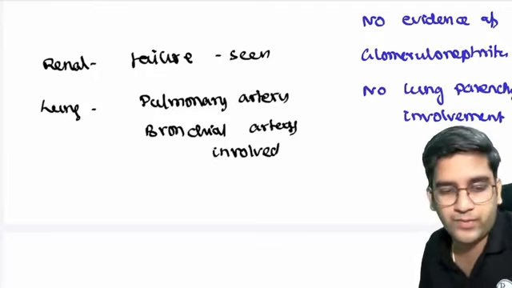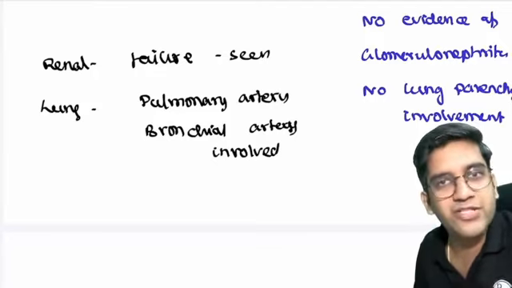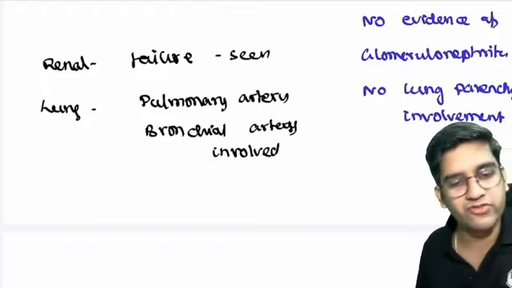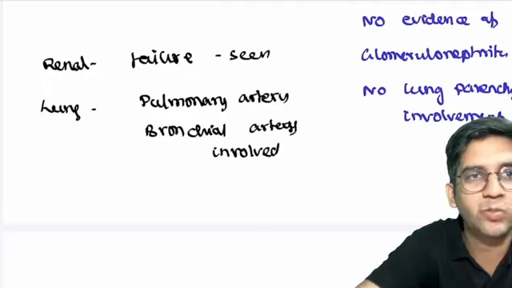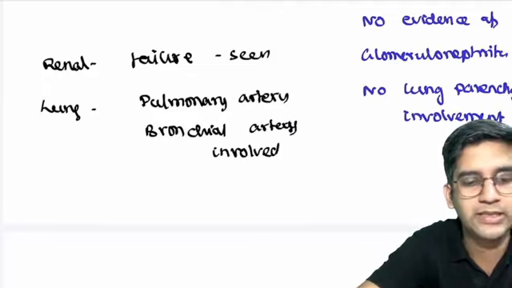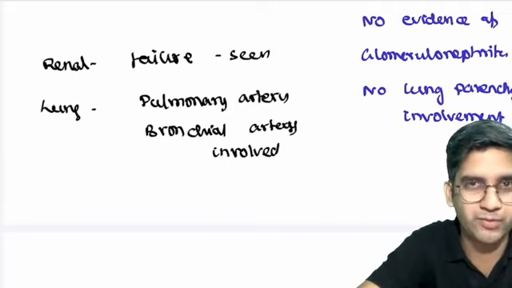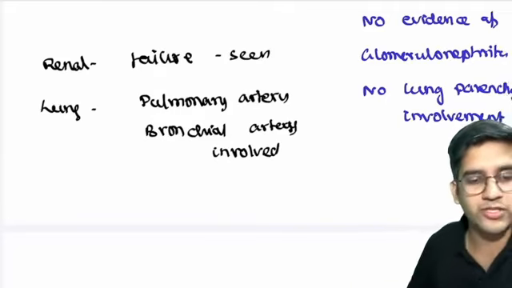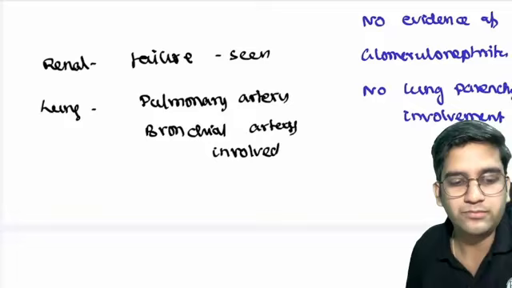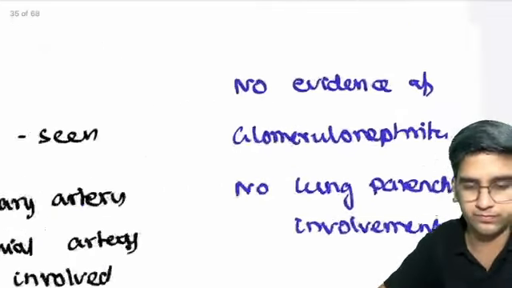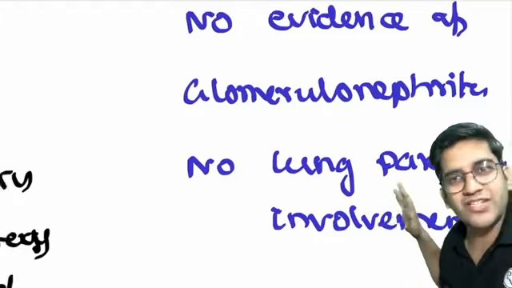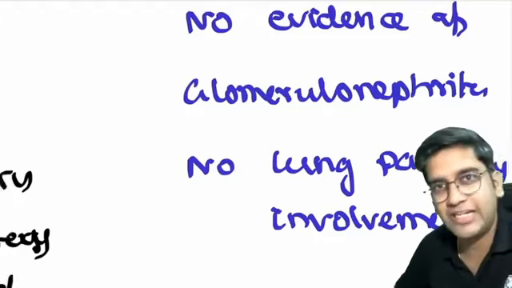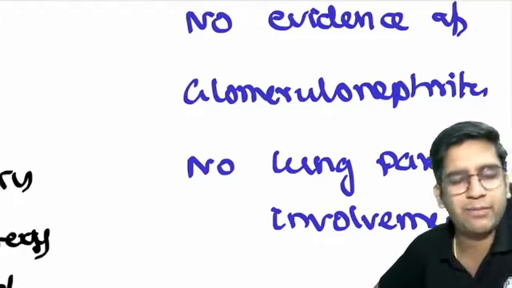PAN: medium vessel vasculitis, small vessel vasculitis or large vessel vasculitis? What is PAN? PAN is medium vessel vasculitis, right? Perfect. What is the glomerulus? The glomerulus is a capillary. What does lung parenchyma have? Capillary or medium vessel? Capillary.